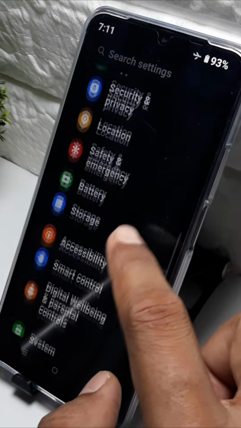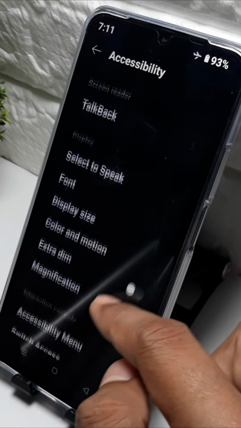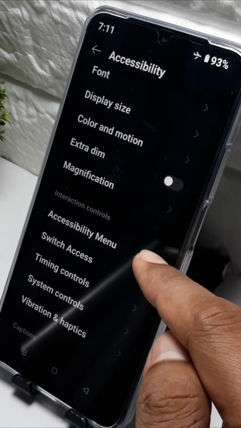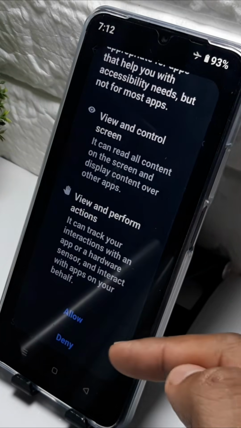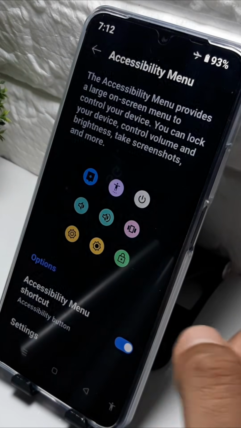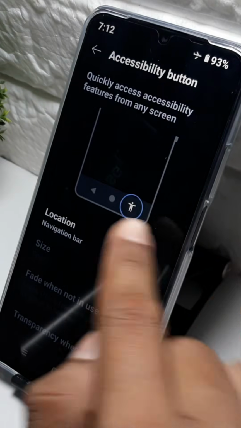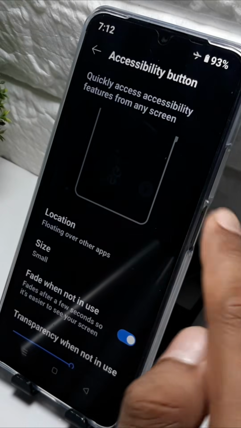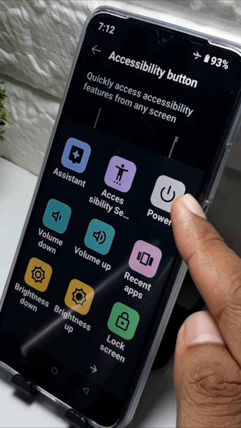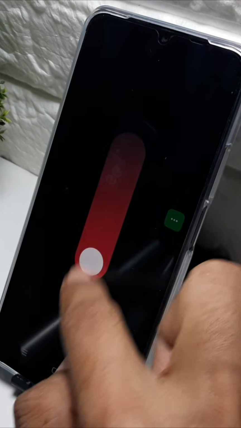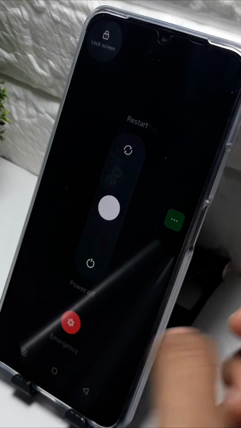Next, in settings, you can go to accessibility, and then tap on accessibility menu and then enable this button. Next, tap allow, and then you can see the shortcut like this, or you can change the location from here to floating icon. And then if you want to turn off, you can tap power and then like this, release your hand or finger to shut down.